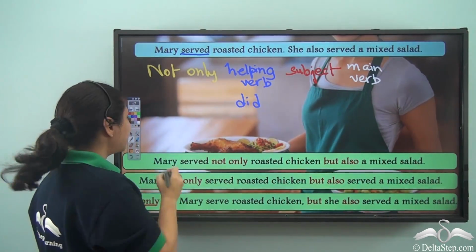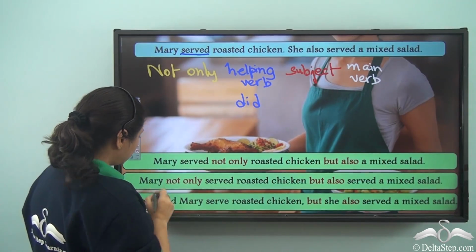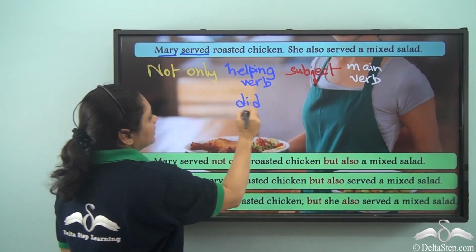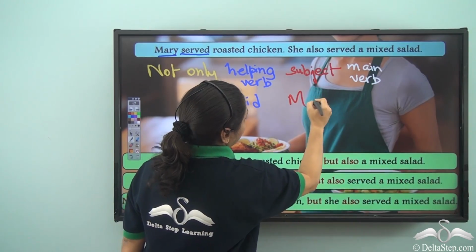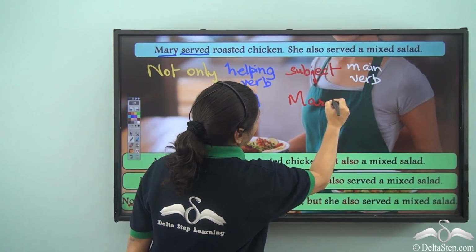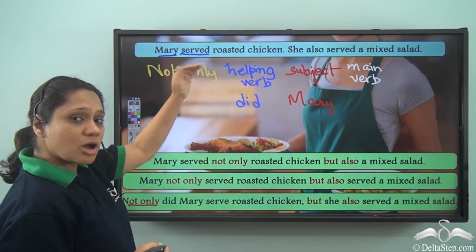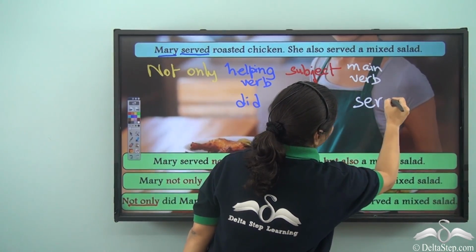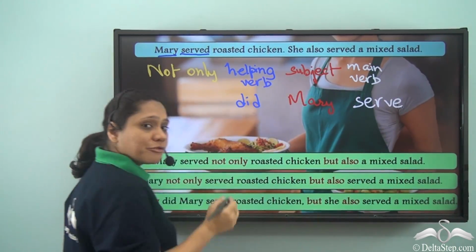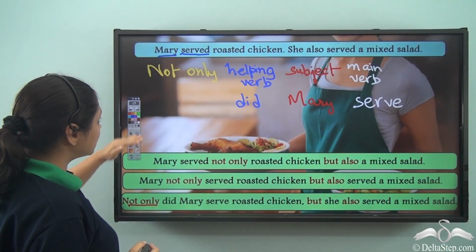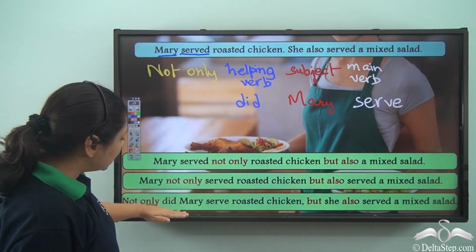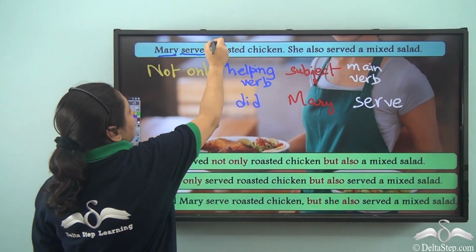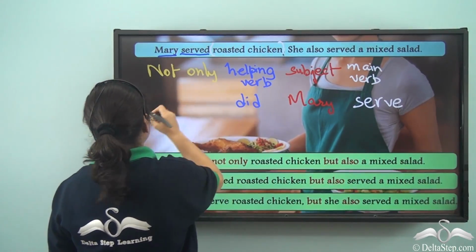What is our subject? Subject is Mary. So we will write Mary. And the main verb is serve. So our first part of the sentence becomes not only did Mary serve, what did she serve? Roasted chicken.